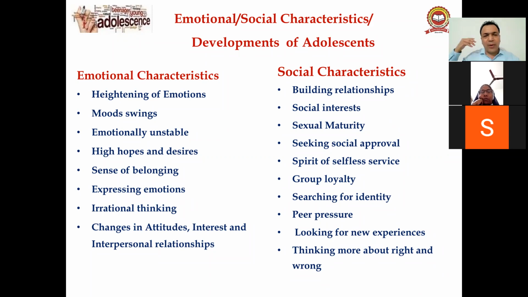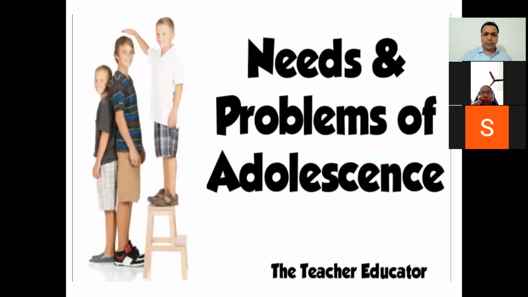We have all crossed this age. Heightening of emotions, mood swings, emotional instability, high hopes and desire, sense of belonging, expressing emotions, irrational thinking, change in attitude, interest, and interpersonal relationships. Right? And when we talk about the social characteristics, it is building relationships, social interest, sexual maturity, seeking social approval, spirit of selfless service, group loyalty, searching for identity, peer pressure, looking for new experiences, thinking more about right and wrong. So this is all about the social characteristics of adolescents, right?